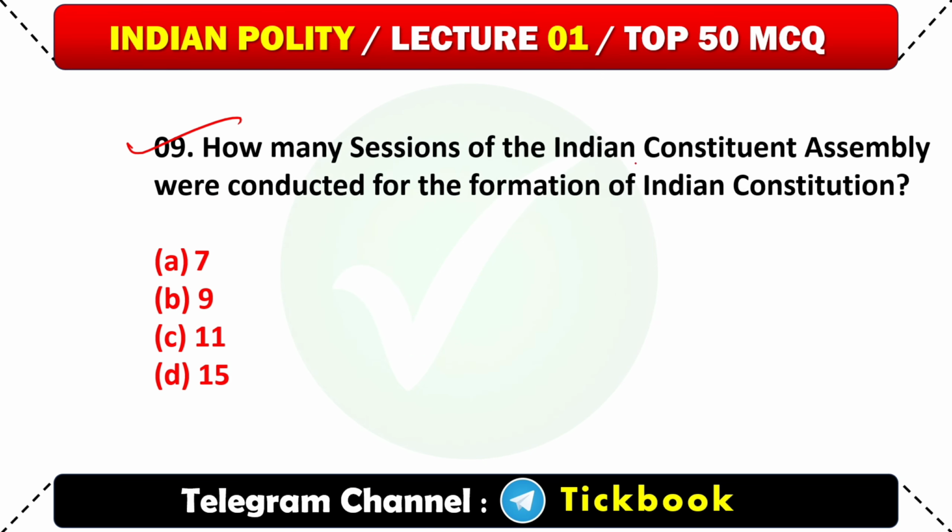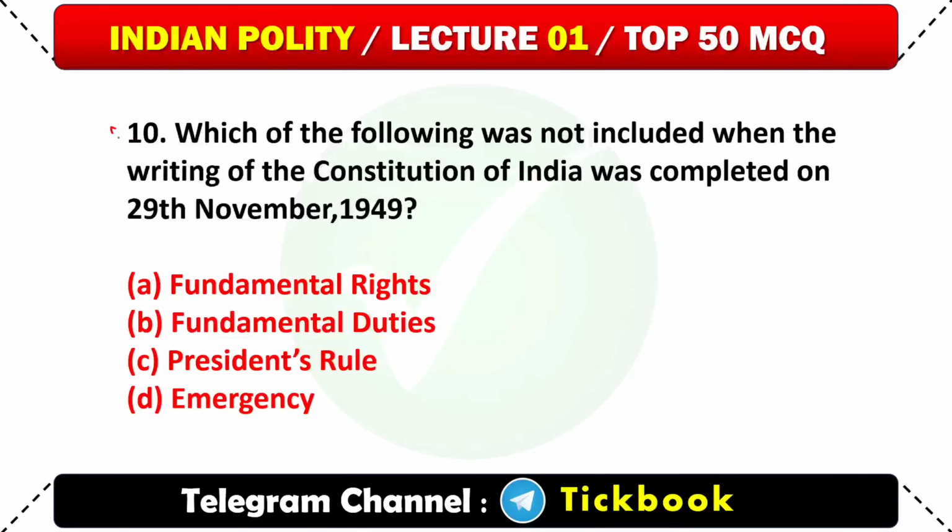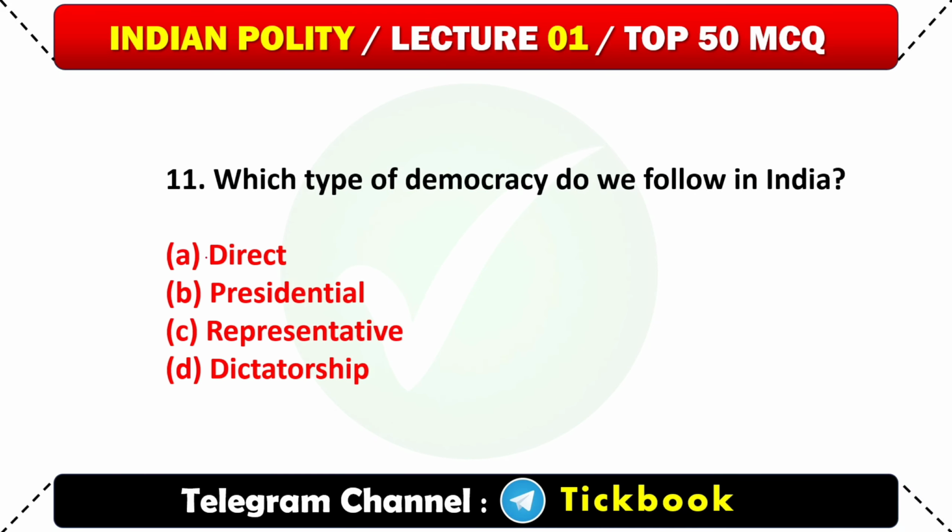9. How many sessions of the Indian Constituent Assembly were conducted for the formation of Indian Constitution? Option number C. 11. 10. Which of the following was not included when the writing of Constitution of India was completed on 29th November 1949? Option number B. Fundamental duties.